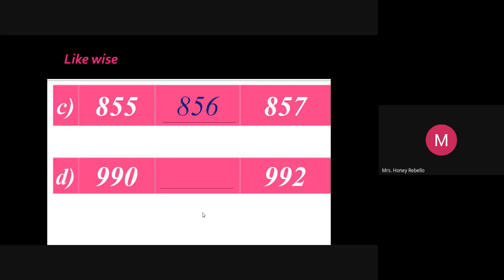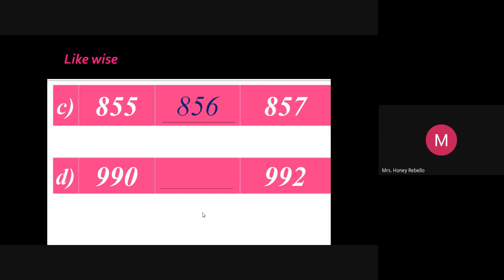Now, take your next number. There is no need of explanation now because you must now know how to write the number between the given two numbers. Now, take letter D, the next row of numbers. 990.